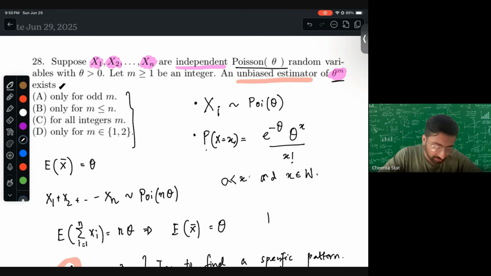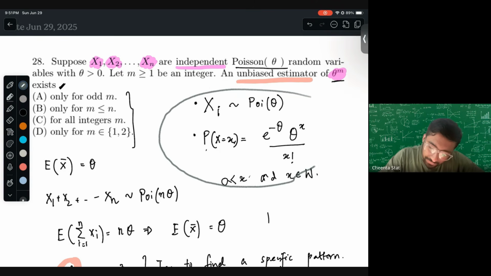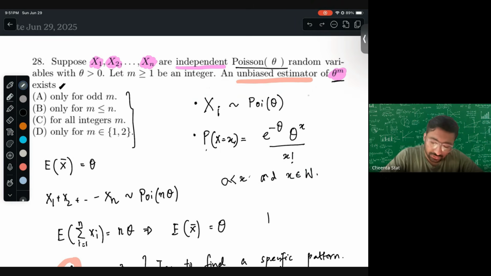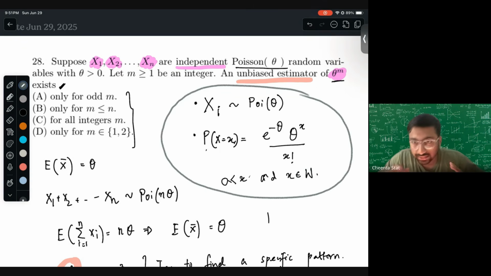So the first step is always to write down what you are given. So you write down the mathematical expression of that. You write down Xi is Poisson theta, and then you write down the PMF of the Poisson here. So I've written down here the probability that the Poisson is equal to an integer value, or whole number value, is this.